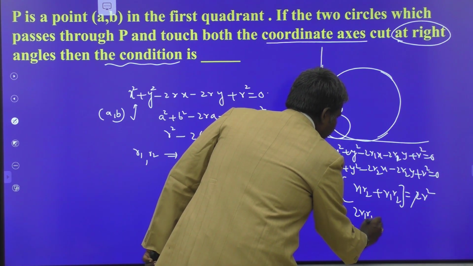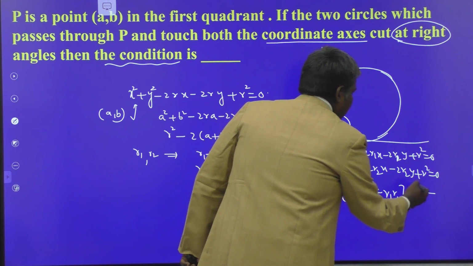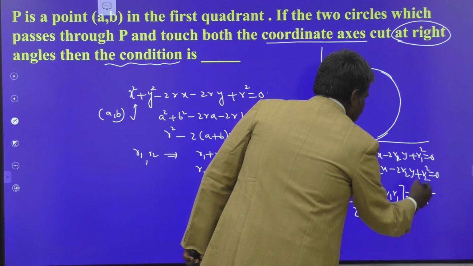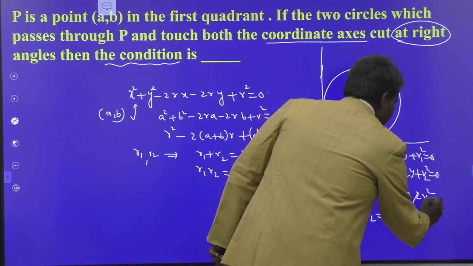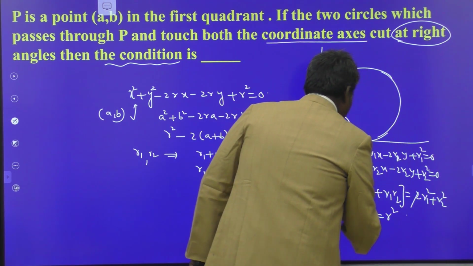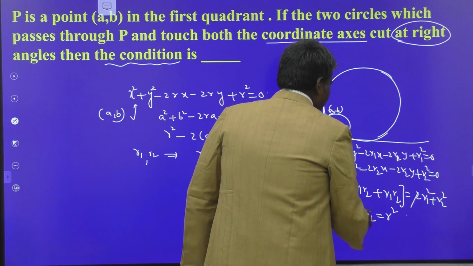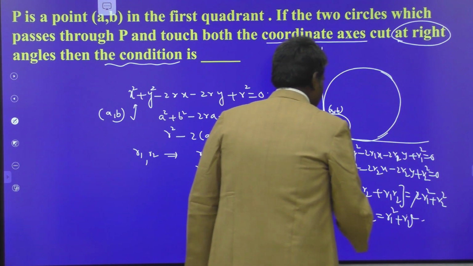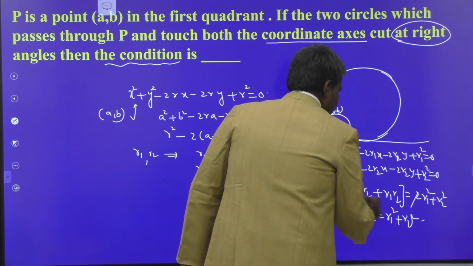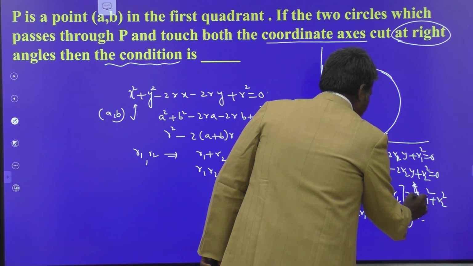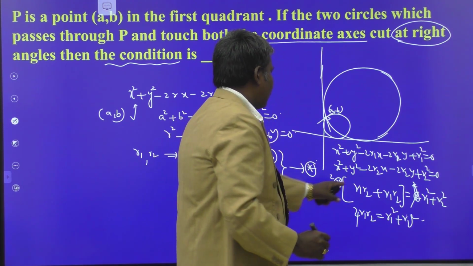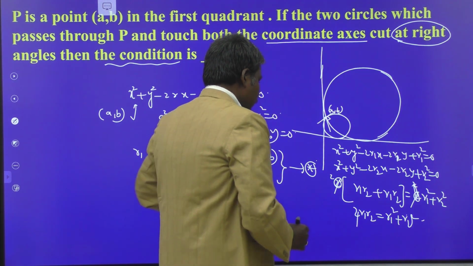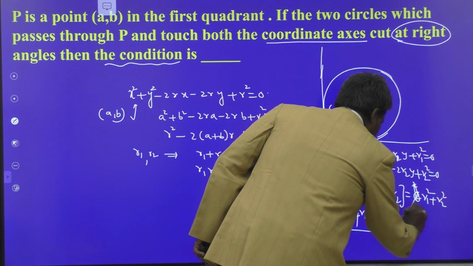2 r1 r2 is equal to r square. r1 r2 square, actually this is r1 square plus r2 square. So they will not cancel. 4 r1 r2 is equal to r1 square plus r2 square. This is the original condition. They didn't cancel out here. There is no 2 here. So 2 times r1 r2 plus r1 r2, that is nothing but 4 times r1 r2, is equal to r1 square plus r2 square.